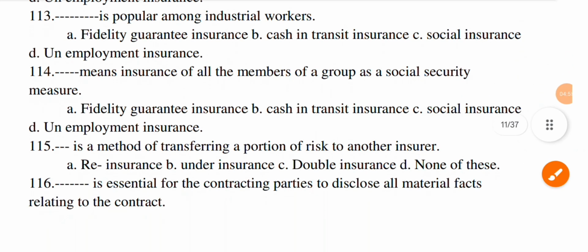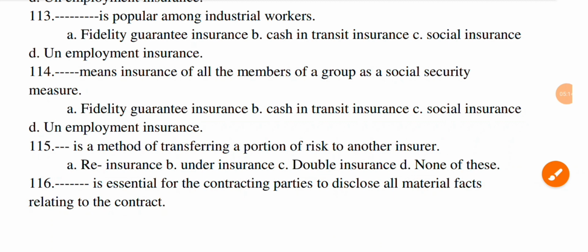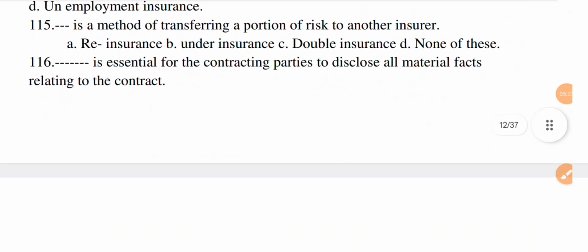Next question, dash is the method of transferring a portion of risk to another insurer. Option A, reinsurance. Option B, underinsurance. Option C, double insurance. And option D, none of this. The correct option is A, reinsurance.